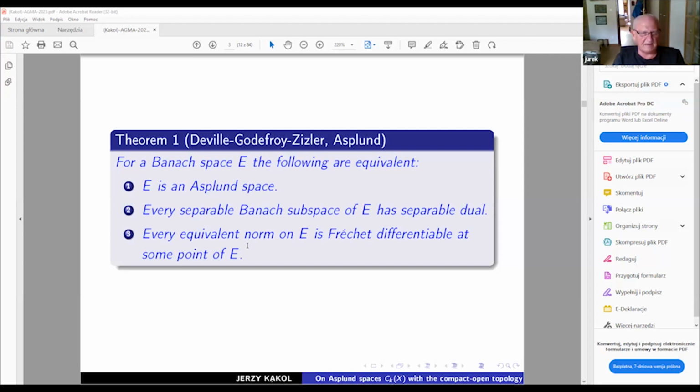The second one is really very handy, because this says that if we have a separable Banach subspace of our original Banach space, then the Asplund property forces our Banach subspace to have separable dual. So it's very easy to understand, I mean, at least the meaning of item 2.